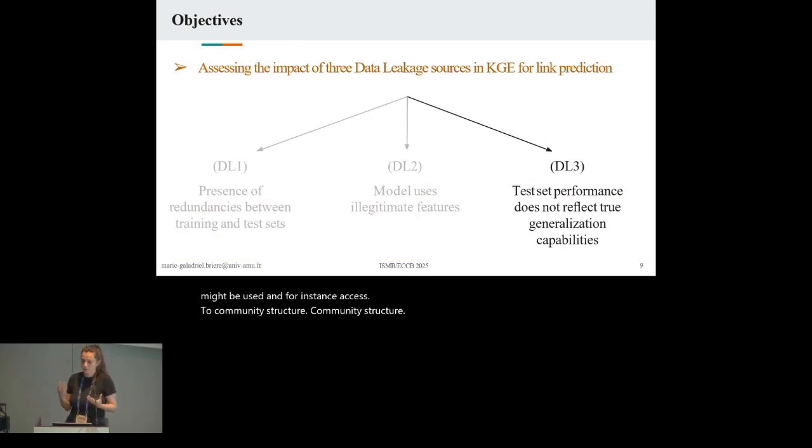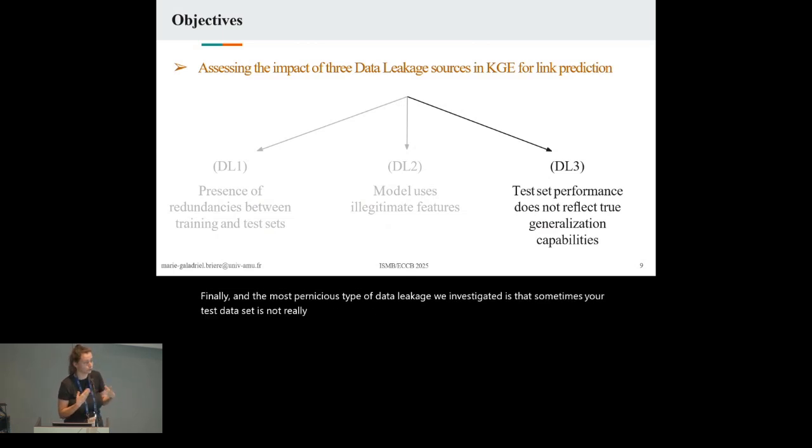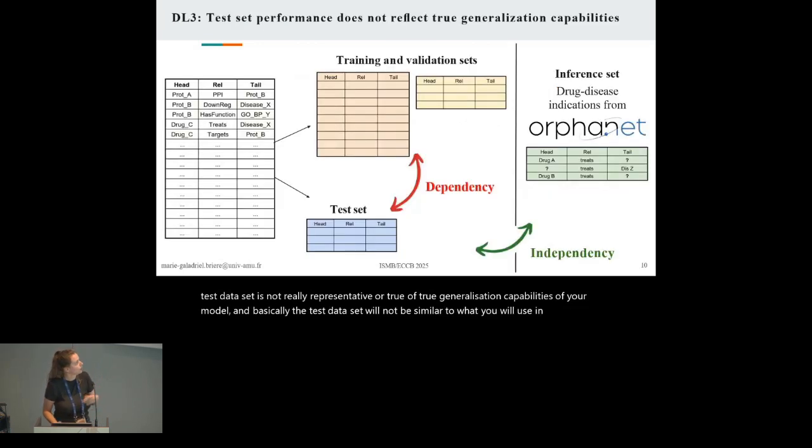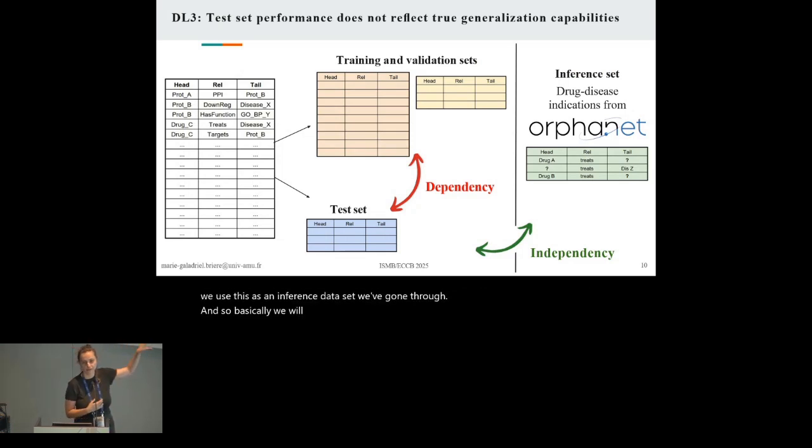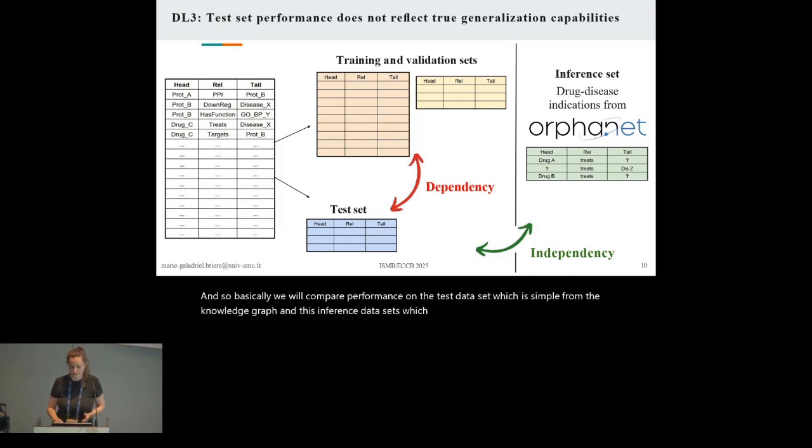Finally, the most pernicious type of data leakage we investigated is that sometimes your test dataset is not really representative of the true generalization capabilities of your model, and the test dataset will not be similar to what you will use at inference time. To test this, we gathered some drug disease indications from the OrphaNet database, and we use this as an inference dataset with ground truth. We will compare performance on the test dataset, which is sampled from the knowledge graph, and this inference dataset, which is completely external.